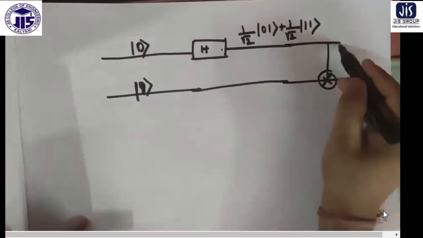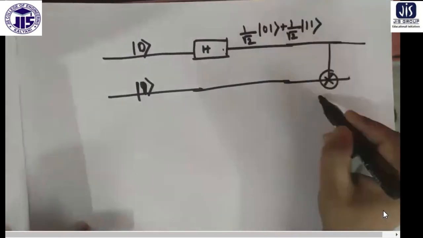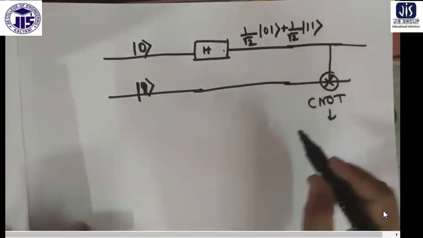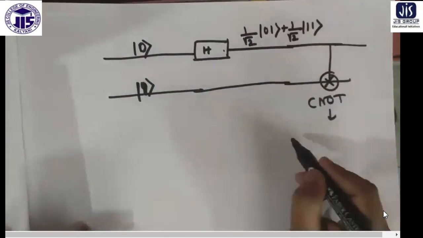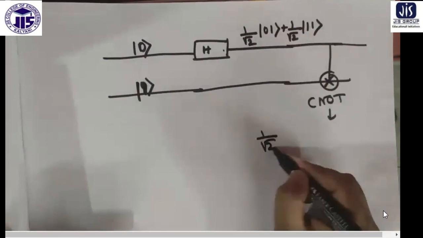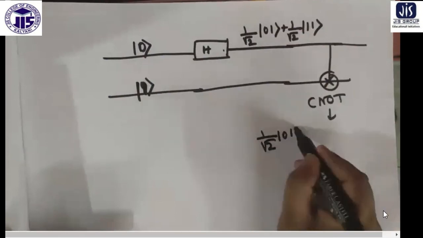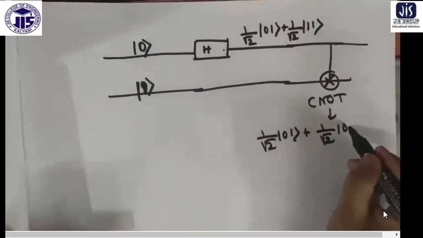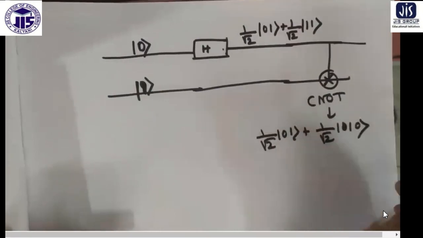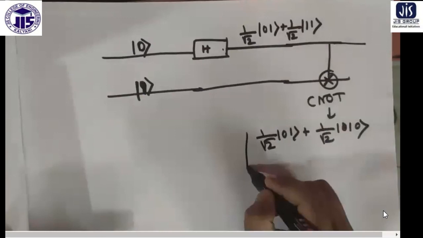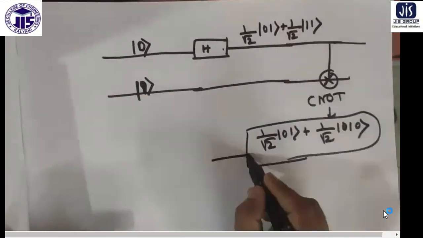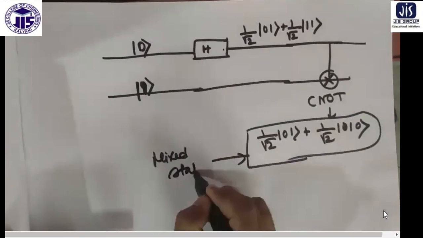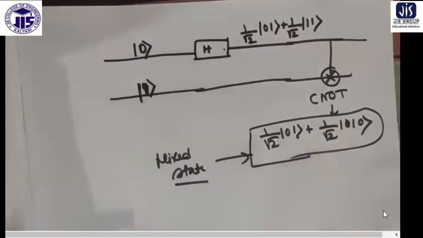The idea is that what complementary NOT does, if the first term is 1, then the second term will be inverted. So in the first case, no change will be there. In the next case, it will be 1 0, like that. So this is called C NOT operation, and this is also a mixed state. So these are the variety of quantum gates I discussed in front of you.